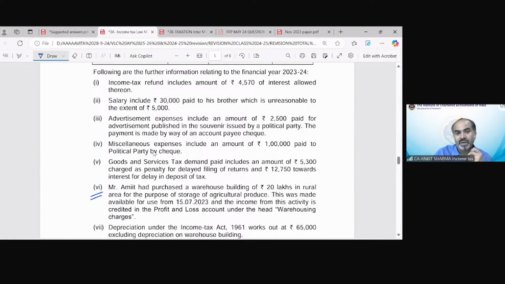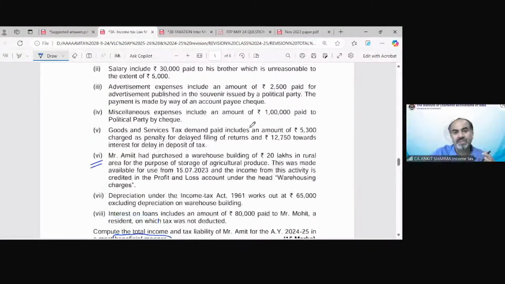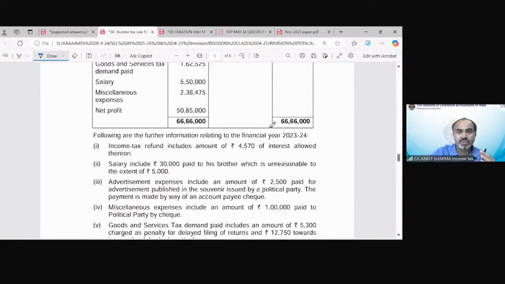You can see Mr. Amit had purchased a warehouse building of 20 lakh in rural area for the purpose of storage of agricultural produce. This was made available for use from 15th July 23, and the income from this activity is credited in the profit and loss account under the head warehousing charges, etc. So this information has been given in this question. So there is a 35AD provision also. This is going to be discussed over here.